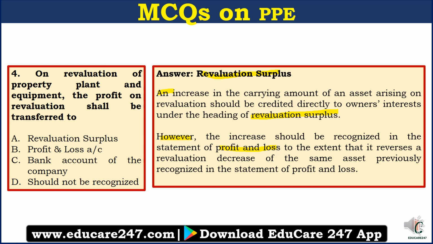So to the extent it reverses a previous revaluation decrease, it has to be transferred to profit and loss account. In this case 1 lakh, because 1 lakh was earlier debited to profit and loss account, right? And the remaining 1 lakh from the 2 lakh, you have to recognize in revaluation surplus.